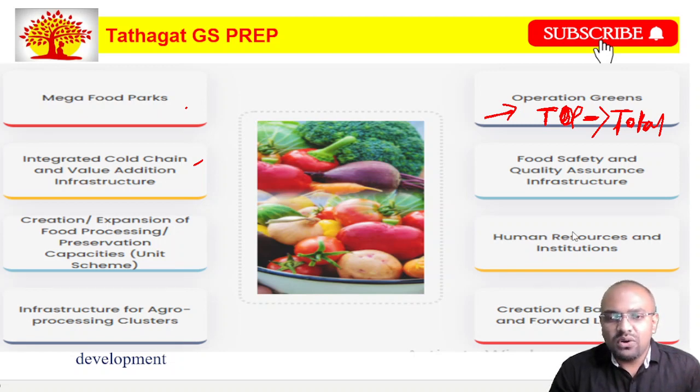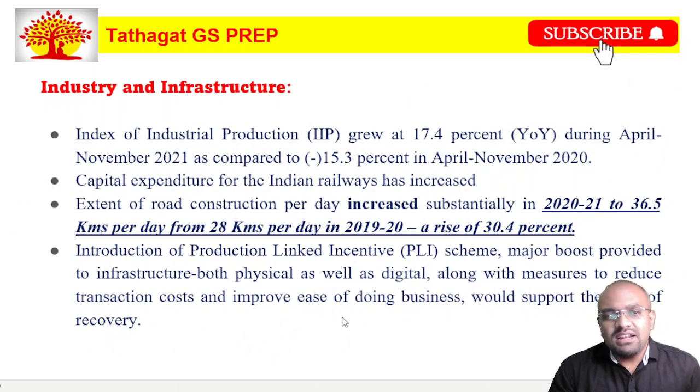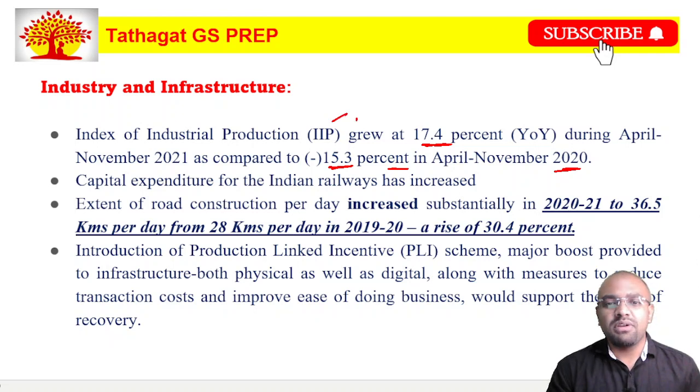So let us look at the next slide. Fine. So the next slide talks about industry and infrastructure. Industry and infrastructure, the IIP, that is Index of Industrial Production, has grown by nearly 17.4% during April to November 2021 as compared to minus 15.3% in 2020 in the same period. Friends, Index of Industrial Production is given by the National Statistical Office, NSO, and this talks about the industrial sector, how the industrial sector is faring in the economy.